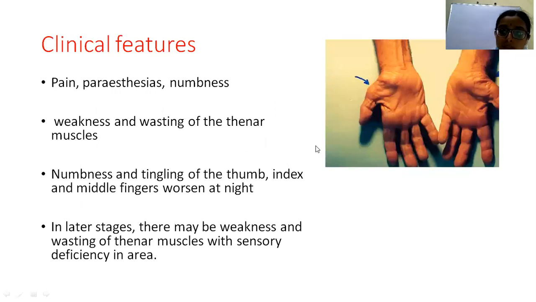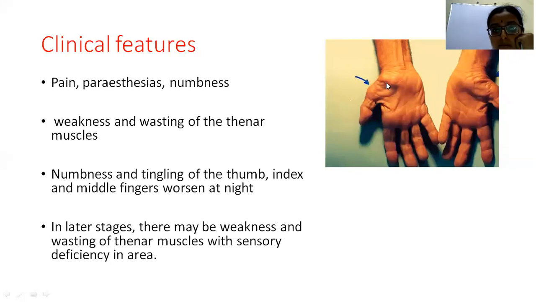So coming to the clinical features, whenever any nerve is involved, there will be different sensory and motor symptoms like pain, paresthesia and numbness over the distribution of the nerve. And then there will be weakness and wasting of the thenar muscles.